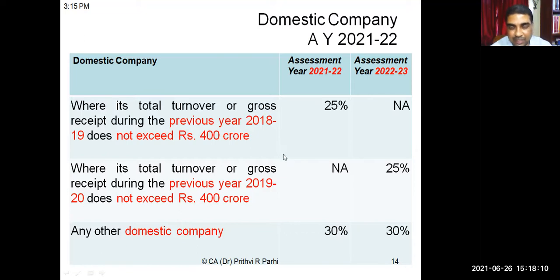Yes, sir. Like we always consider previous year and assessment year. Yeah, why that's true. I already told you earlier, when you are learning law, please don't ask me why. This is the law. Okay, you have to follow it. So your point is that that is not the relevant previous year. Okay, why the law has been made like this, practically we don't have any answer to that. That is the law.